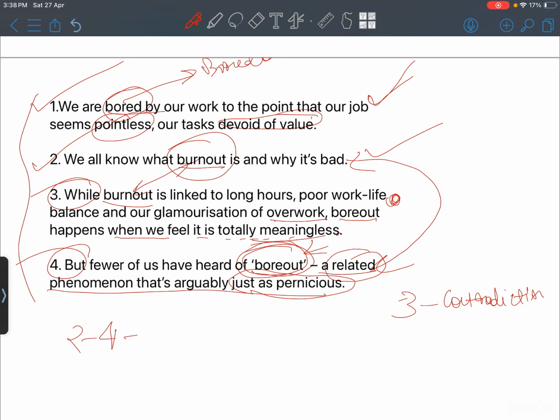So we are putting the contrast here, and we can end with 1. Right? 1 seems to be a good, conclusive statement showing how one leads to the other. So number 1 is a better conclusion than number 3. Rather than ending the entire paragraph with 3 where differences are posed, it's better to end with 1, where there is an amalgamation of the entire idea. So we'll keep the pattern as 2, 4, 3, 1.